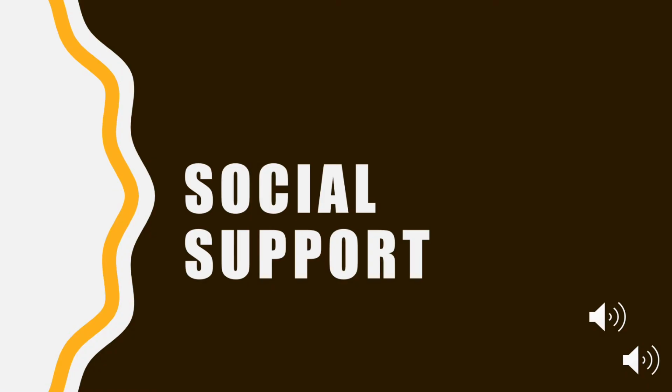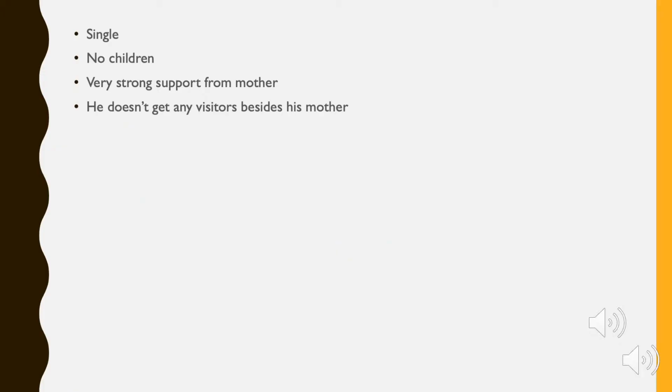Social support. My patient is single and he has no children, but he has very strong support from his mother. Besides his mother, he doesn't get any visitors that I've seen. I haven't seen any friends that have come and visit him, but his mom is there every day, every evening when we take him back from therapy.